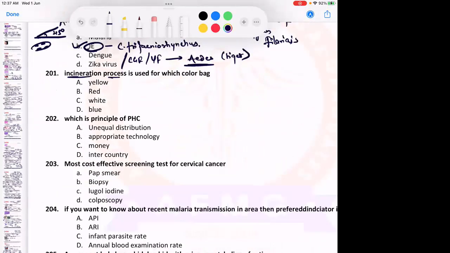Incineration process is used for which color bag? So which color bag is disposed of by?